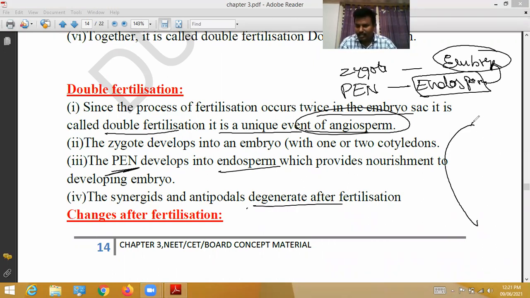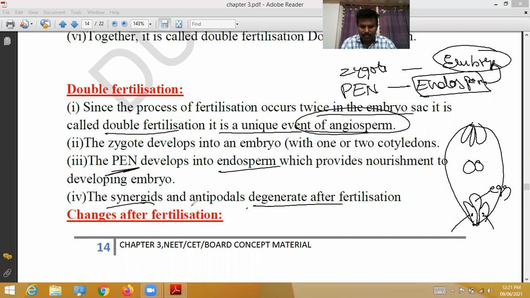See, this is called the embryo sac. These are called egg cells. These are called synergids, two synergids and the egg cell. Three antipodals, and these are the polar nuclei. These synergids and antipodals degenerate after fertilization.